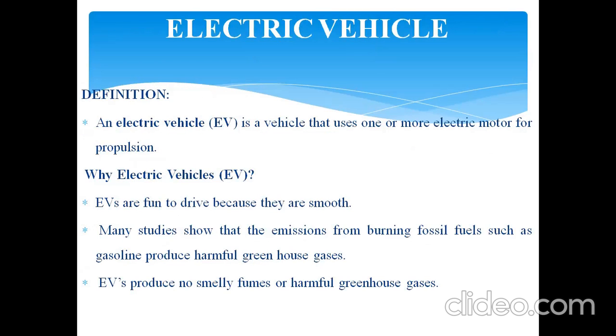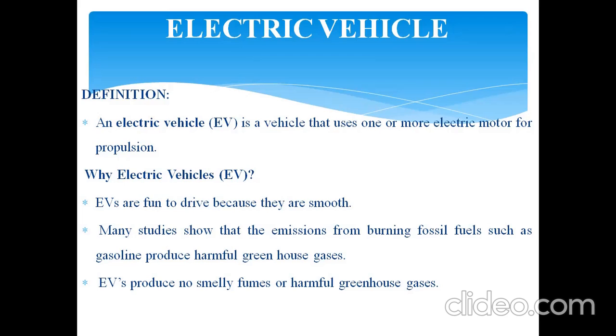Now, what is an electric vehicle? An electric vehicle is a vehicle that uses one or more electric motors for propulsion. Propulsion means moving forward. To move any vehicle forward, we need an engine.